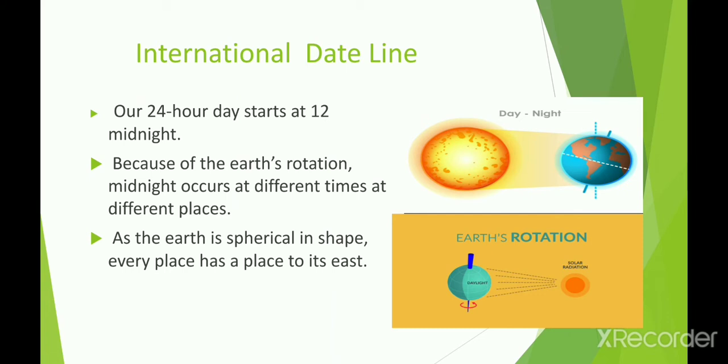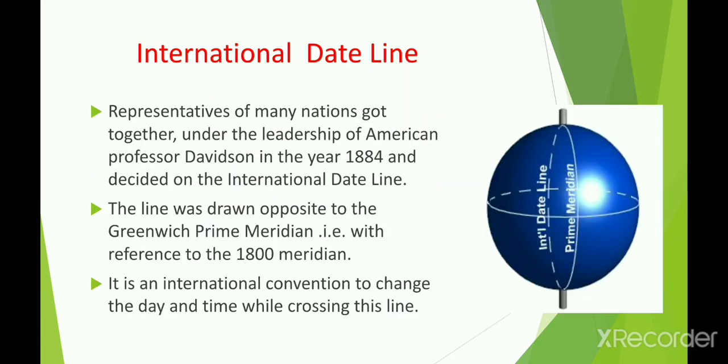Then at what location to the east does the day start on the Earth? Means to get an answer to many questions like this, representatives of many nations got together under the leadership of American professor Davidson in the year 1884 and decided on the international dateline, and the line was drawn opposite to the Greenwich prime meridian.